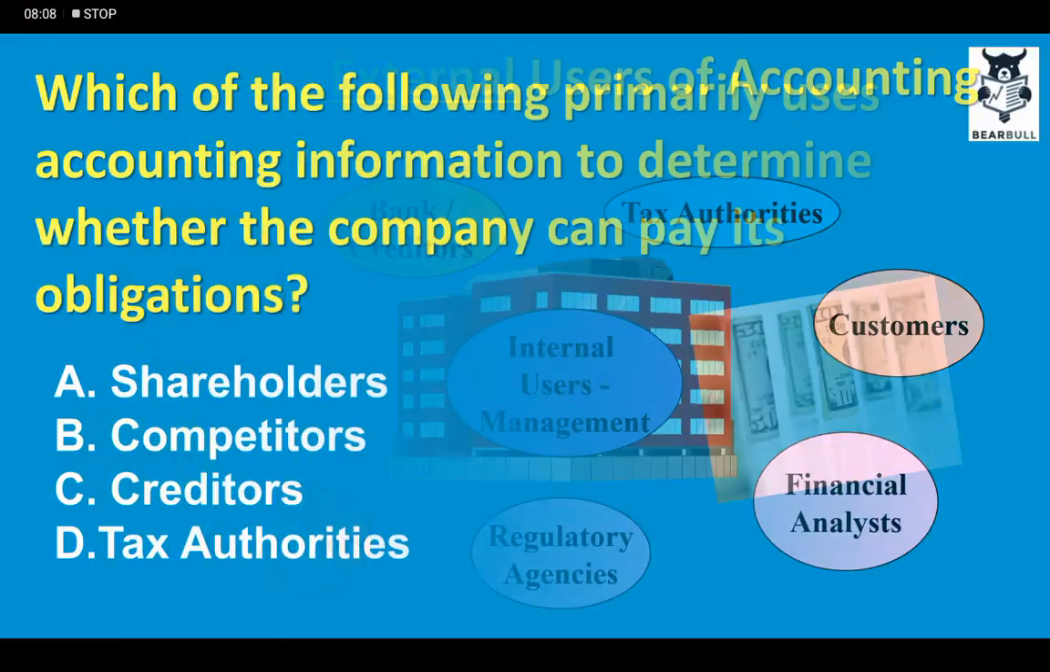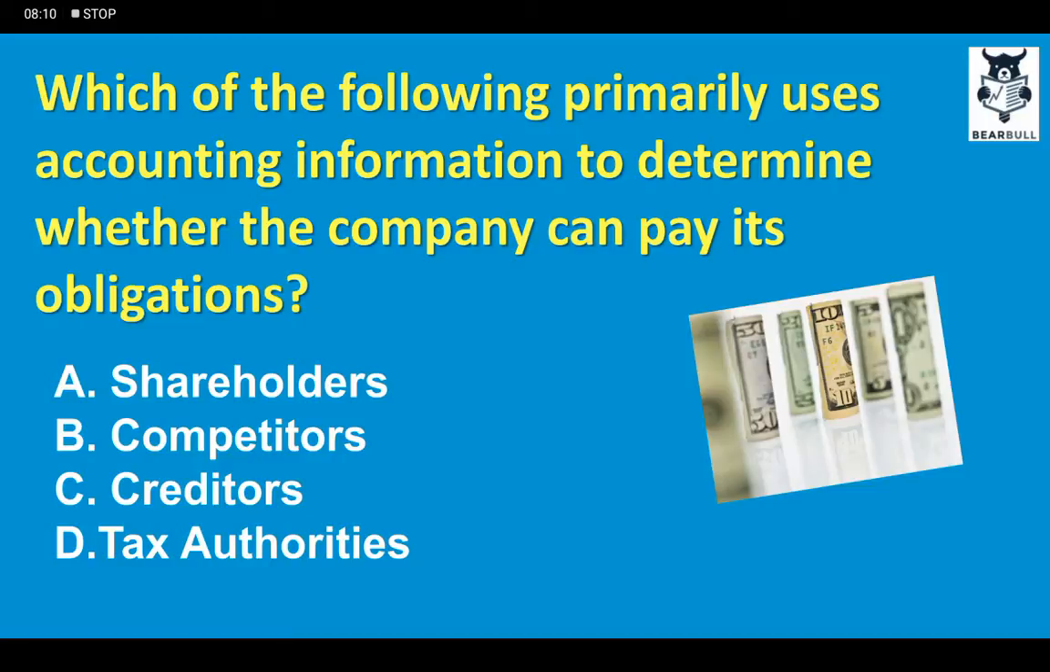Okay, let's move on. Which of the following primarily uses accounting information to determine whether the company can pay its obligations? Number A, shareholders. Number B, competitors. Number C, creditors. And number D, tax authorities. Of course, the answer is creditors, because they need to know whether the company can pay its obligations. And if the company is in a position to pay its obligations, then they will be able to lend the company more.